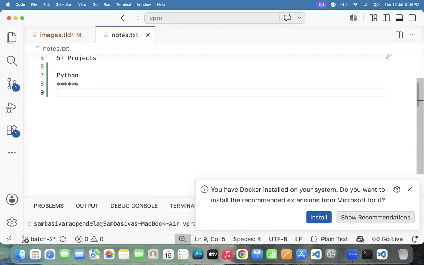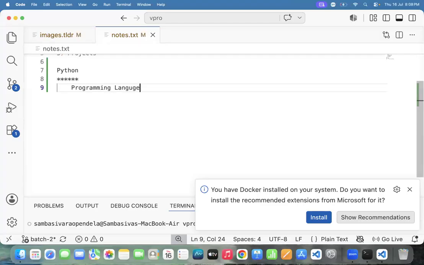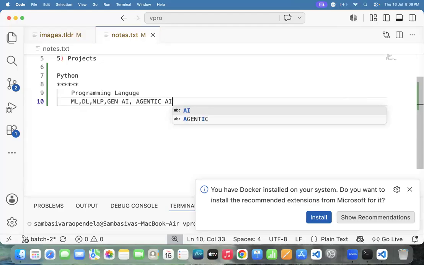What is Python? Python is a programming language. Hafiza, reply here. What is Python? Python is a high level programming language. Chiranjeev garu, respond here. Why Python? Python is used to build machine learning, deep learning, NLP, generative AI, and agentic AI. Not only that, automation scripts also.